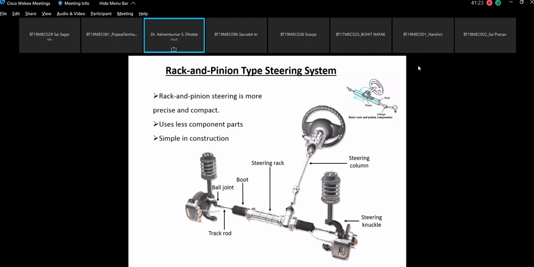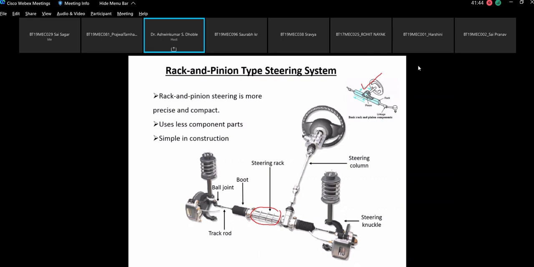I have taken a separate figure of it, that is, a photograph. This is the steering column, this is the rack and pinion. The assembly in this particular box is the sketch of the basic rack and pinion components.